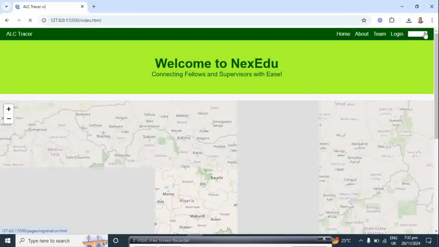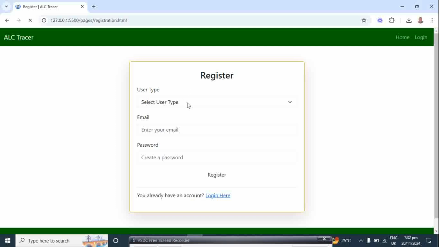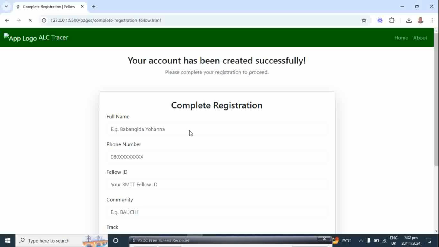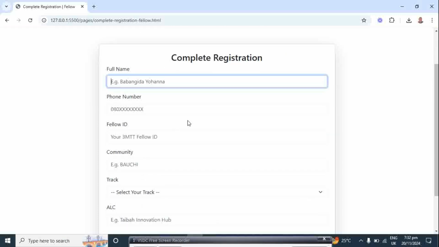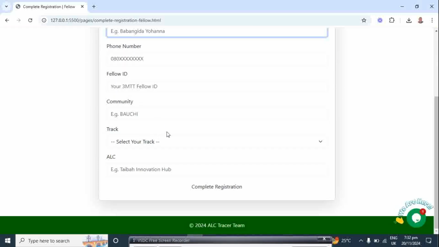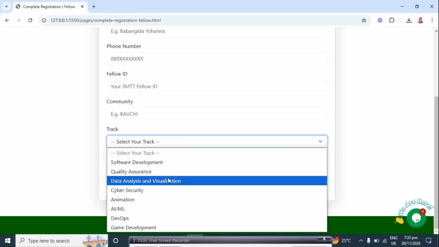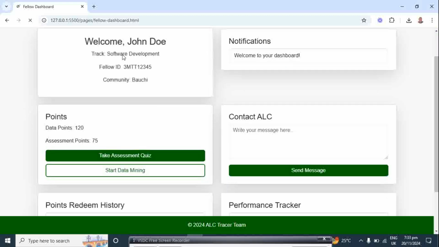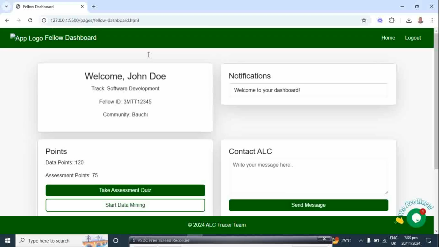The registration is also by fellow. The fellow is going to have their own registration where they will write their names, their phone number, their fellow ID, their community, and the track that they are using. Then they will just submit. Now here is the main thing.